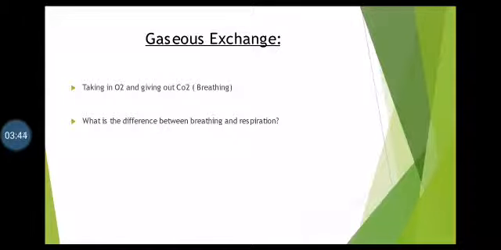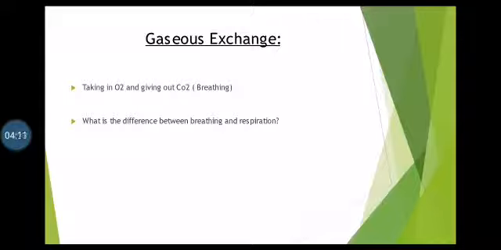So what is the difference between breathing and respiration? What is breathing? The term breathing means the process in which animals take in air to get oxygen from it, and give out air to get rid of carbon dioxide from their body. Breathing is different from respiration.